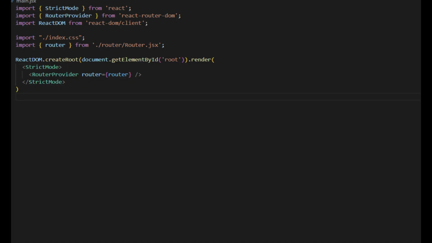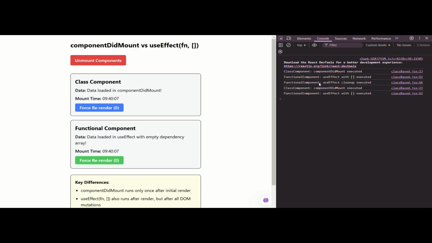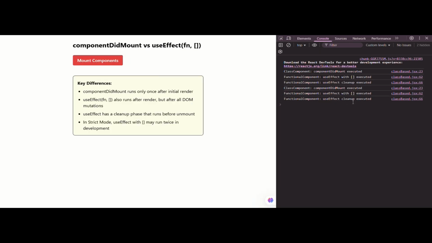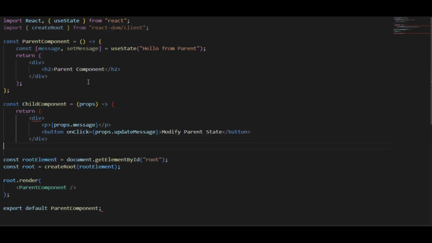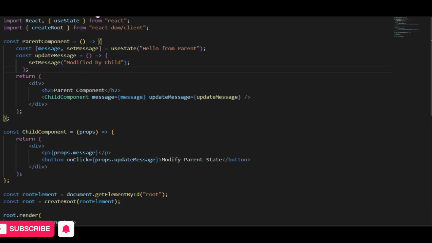Common gotchas. In development mode with strict mode, useEffect runs twice to help catch bugs. The cleanup function in useEffect runs both when unmounting and before re-executing the effect. Neither should be used for data that updates frequently. Use state or props as dependencies instead.